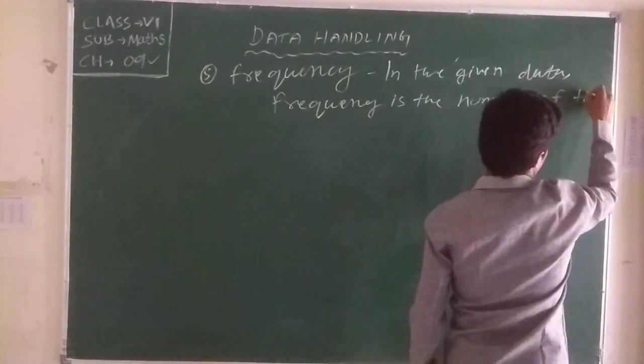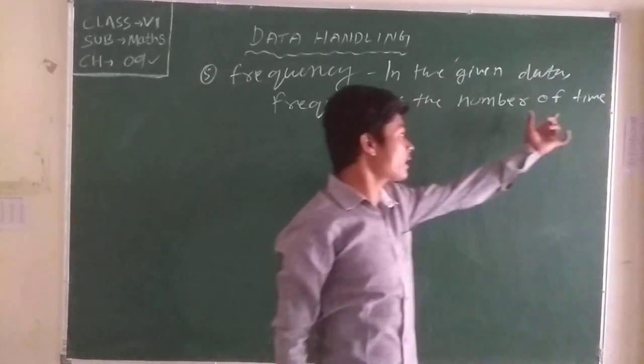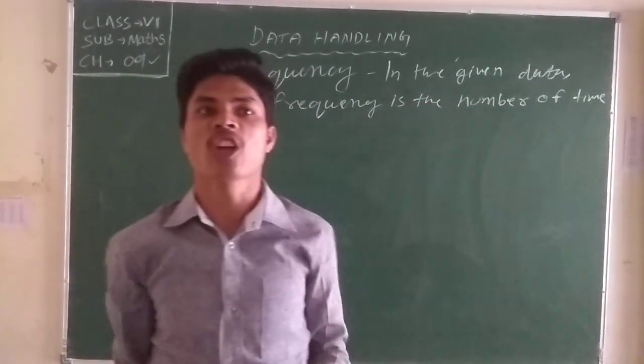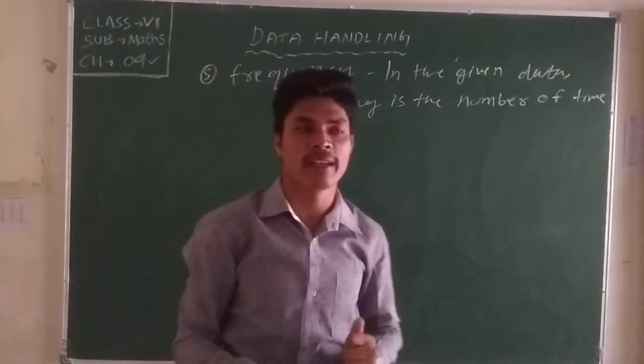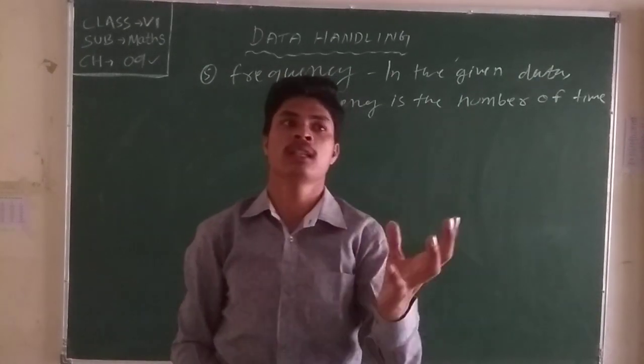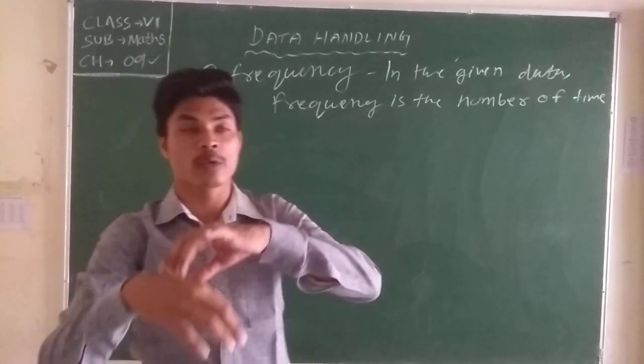Number of times is what? When you see twice, thrice. Twice means how many times? 2 times. Thrice means how many times? 3 times.